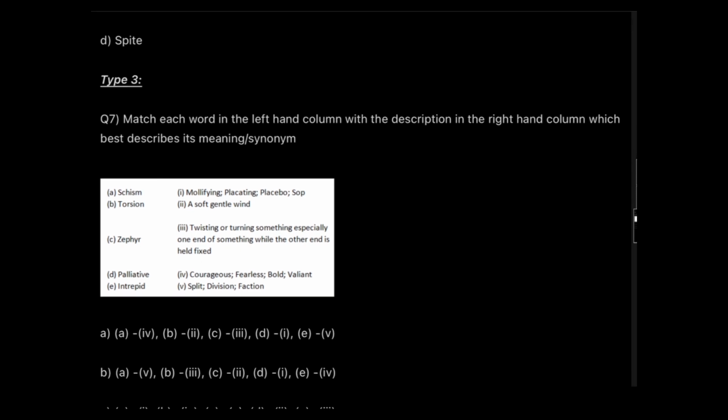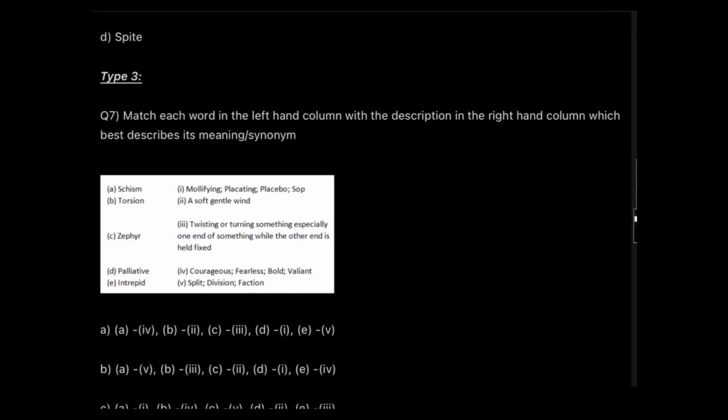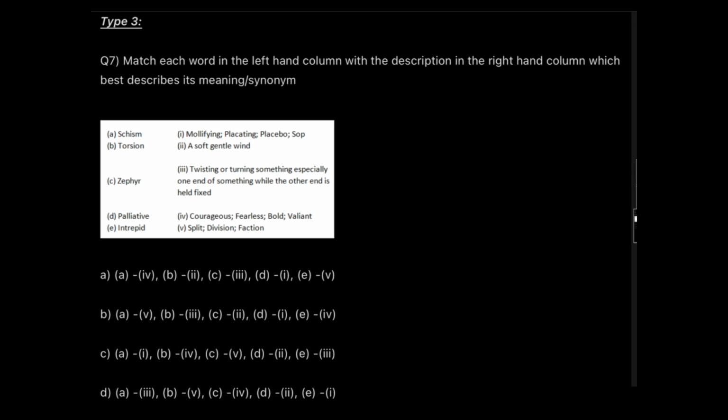Now, finally, we come down to the third category of questions, which is generally considered to be the toughest category. The reason for that is that the examiner actually wants you to solve more than 2, 3 questions together in a single question for antonyms and synonyms. And how do they achieve this goal? They give you a match the following type question, or they give you a list of words and from that they give you 2 questions asking what is the meaning of this word or what will be the appropriate meaning for this word, for example.